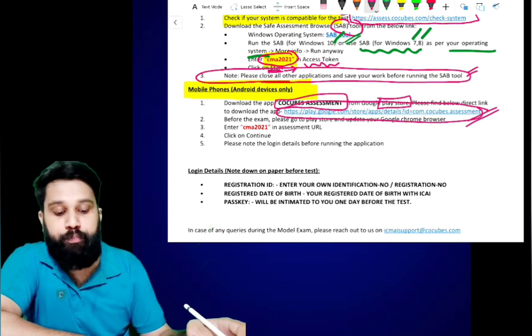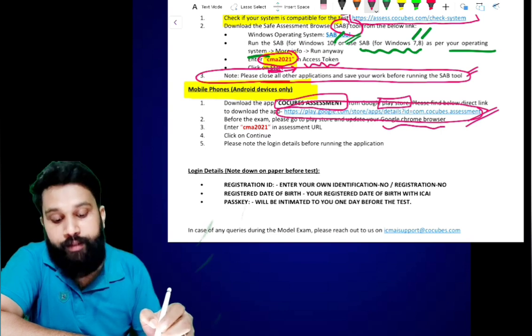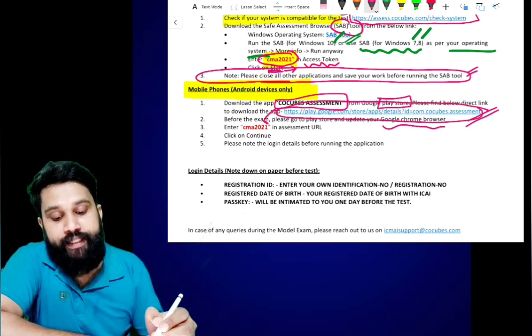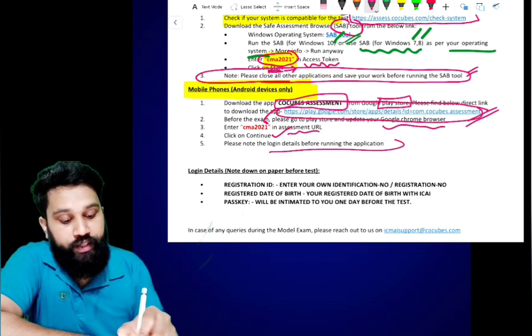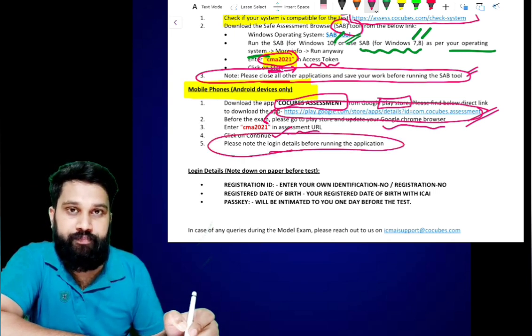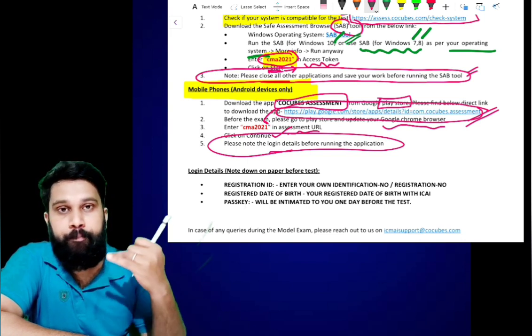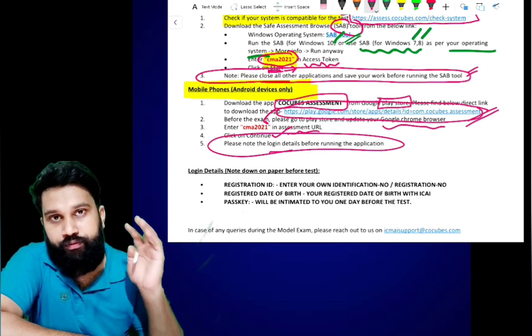Before the examination, please go to the Play Store and update your Google Chrome browser. After that, everything is the same. You have to enter CMA 2021 in the assessment URL. Click to continue. Please note the login details before running the application. What are the data required? Login details, passkey, your date of birth and an ID proof.